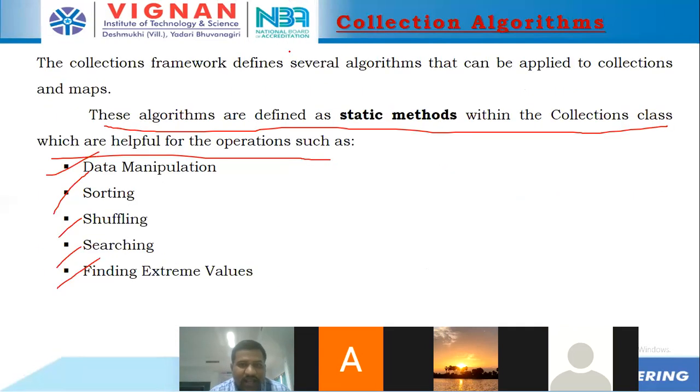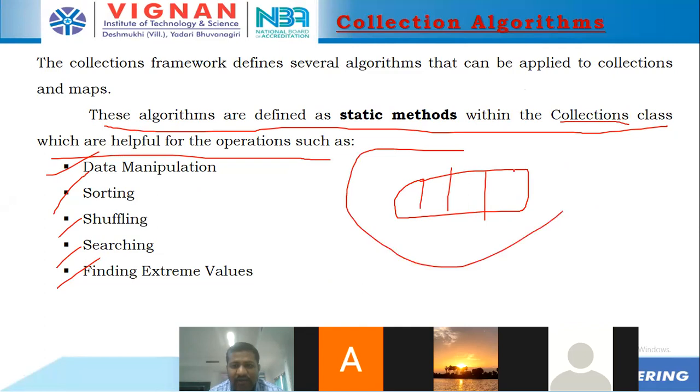So very simple. The collection framework provides a class called Collections, and this class provides some set of methods which we can use based on our requirement. Suppose I have a list with me, and I would like to do some manipulations on this list. This list consists of integers, and I would like to sort it. Then I can go with the Collections.sort function, and the elements will come in sorted order.